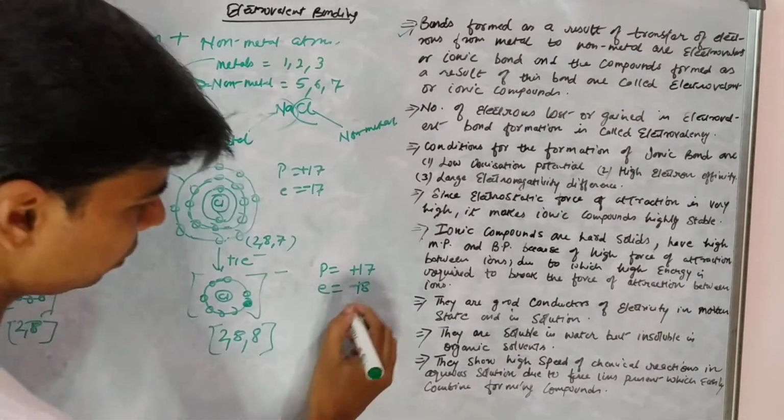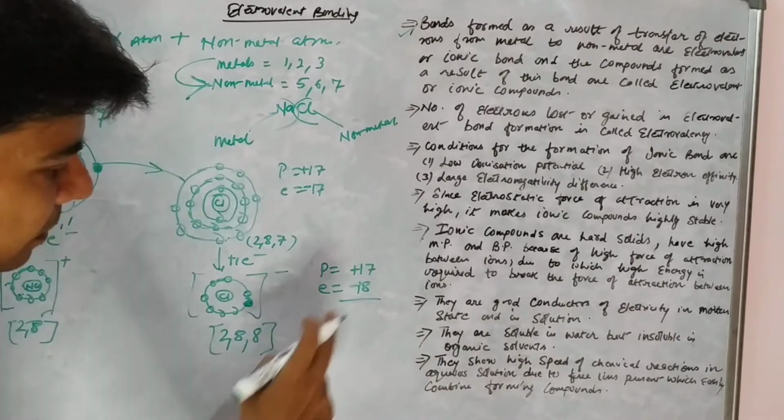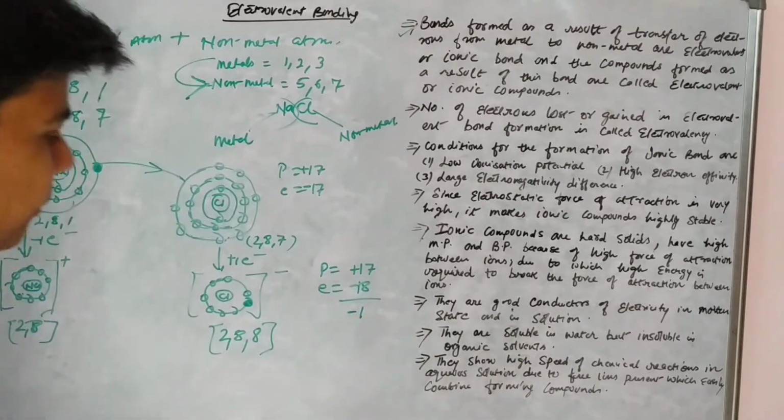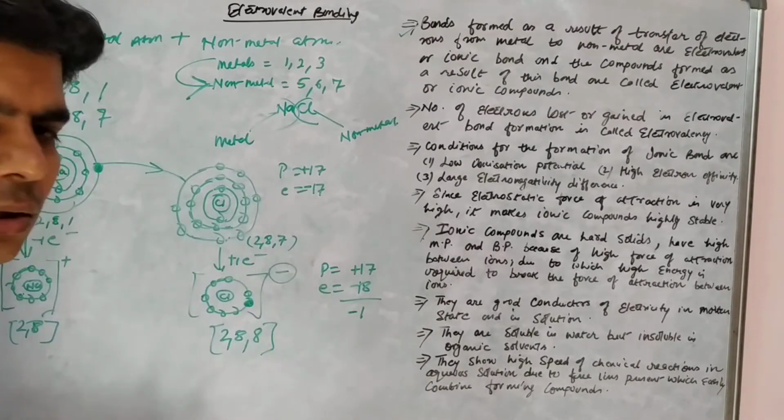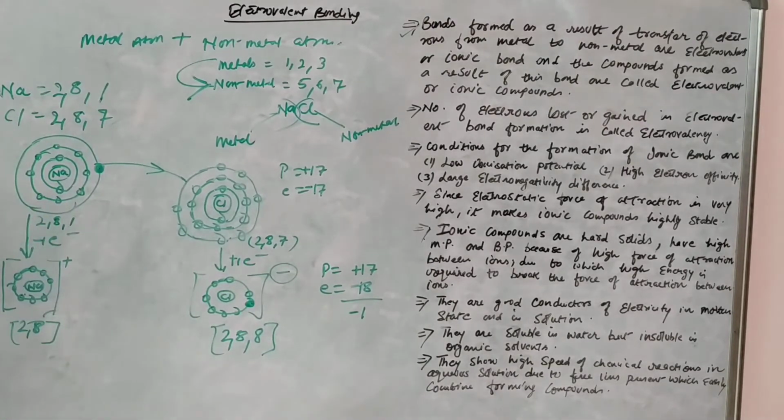So what is the overall charge? Plus 17 minus 18 would be minus 1, right. So that is why this chloride ion has one negative charge, right, after gaining an electron.